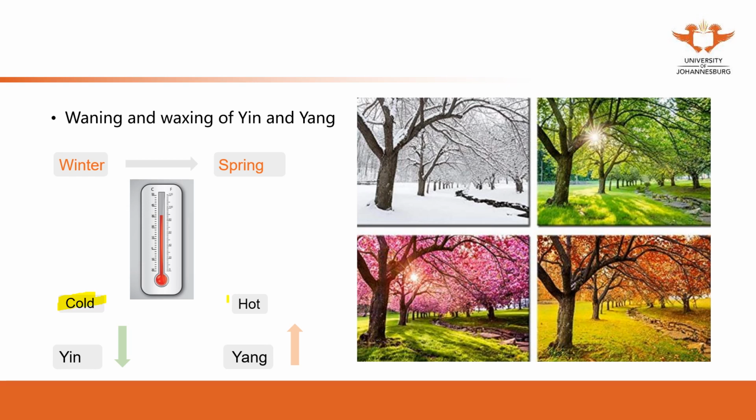In spring or summer it's hotter. So the temperature increases. But if you separate them, for instance, room temperature is the balance of cold and hot.